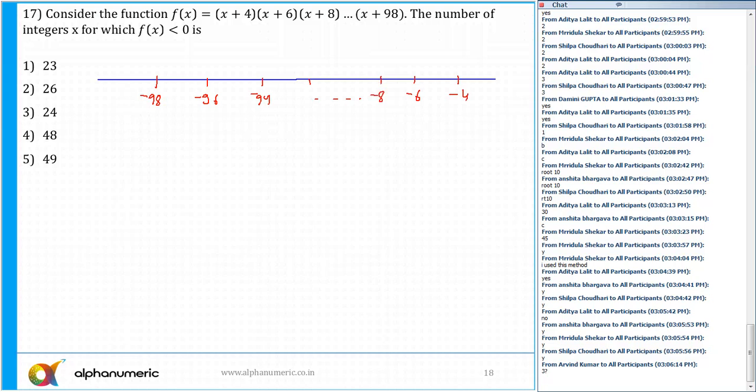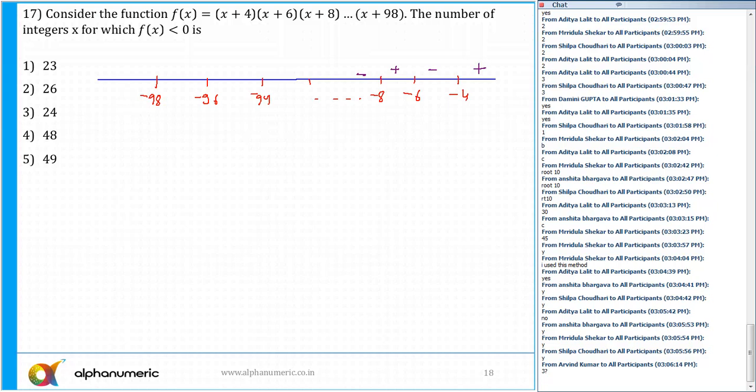And we know that the right hand side is always taken as positive. Yes or no? The right hand side is always taken as positive. So this is positive, then negative, then positive, then negative, and so on. So in how many of the ranges is it negative? The question is, how many cases are there in which f(x) is less than 0?